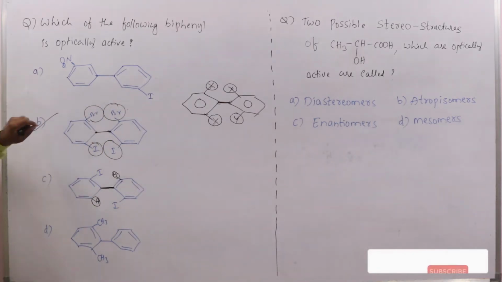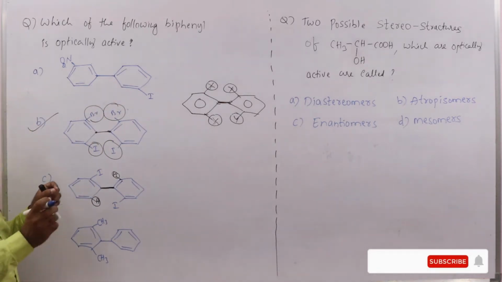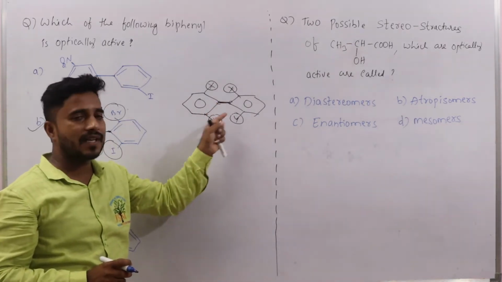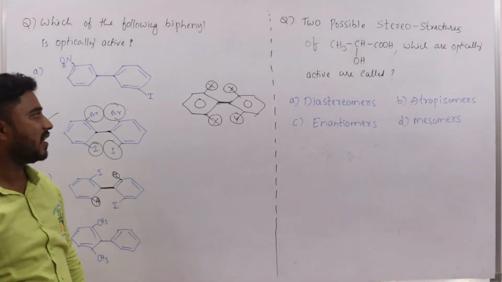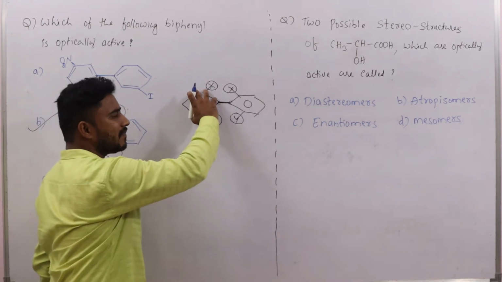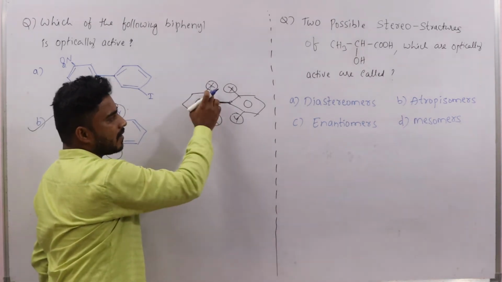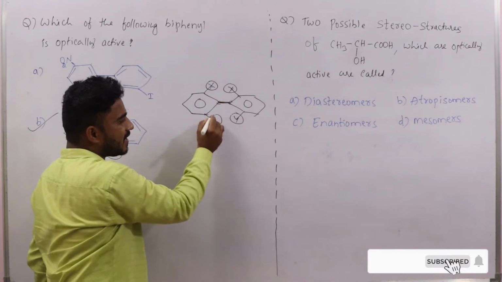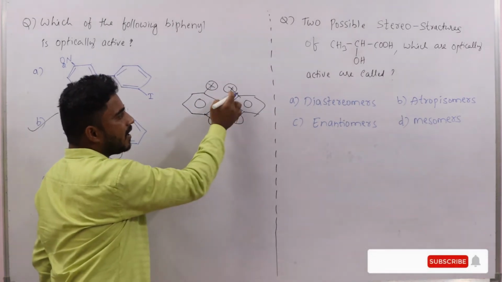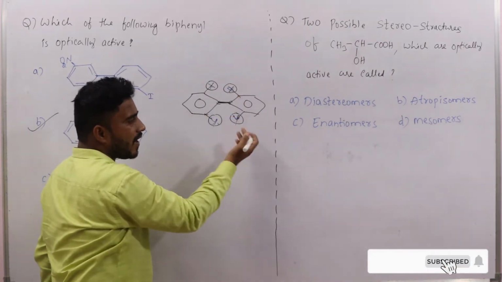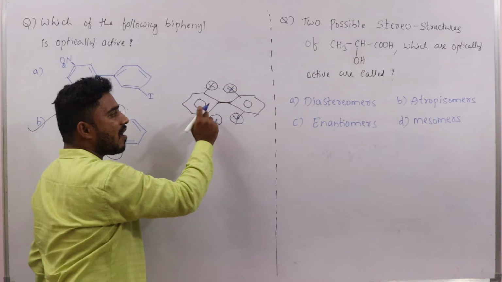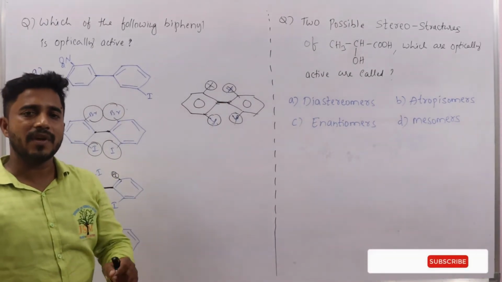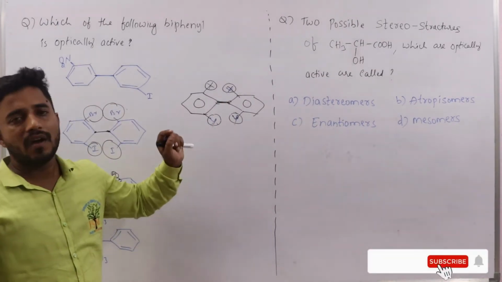To show optical activity, what are the conditions here? Restricted rotation should be present about the carbon-carbon single bond, and one more condition is that in the first ring, two different groups should be present. If it is X here, it should be Y here. Two different groups present on each ring, then only it will show optical activity, because in that molecule the plane of symmetry is absent.